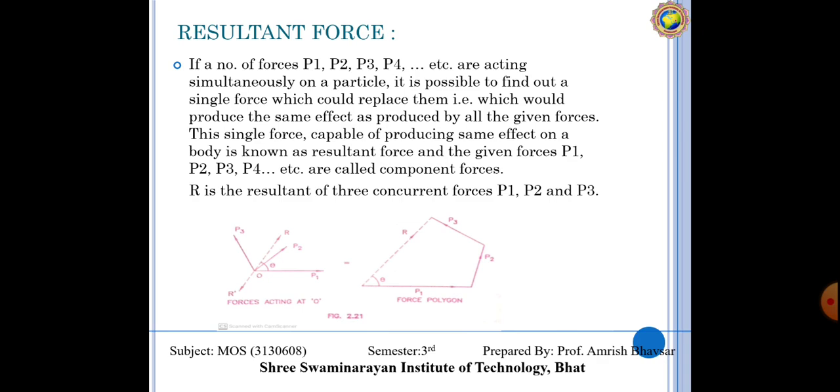So here we have the most important responsibility to find the resultant force for a particular body.